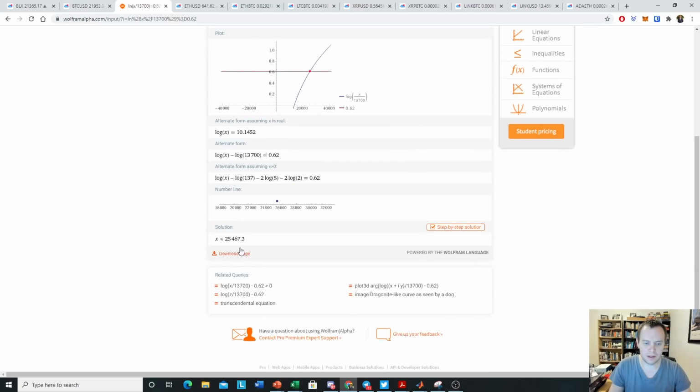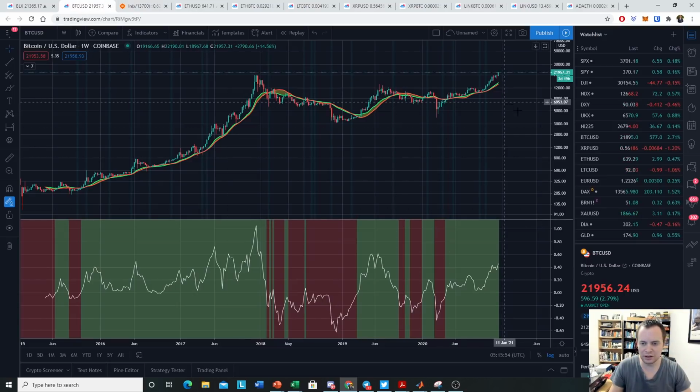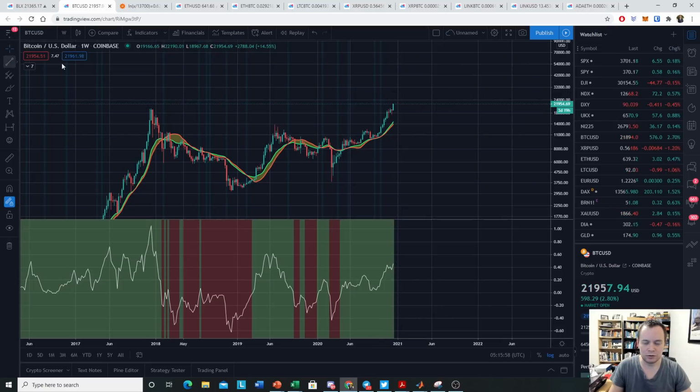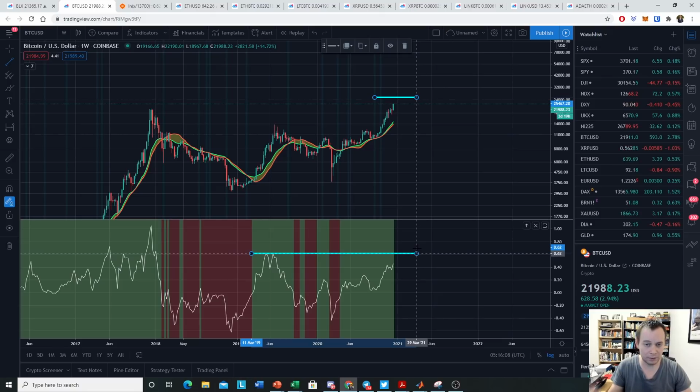Then we know that in order for us to get to the same level of overvaluation, Bitcoin would need to go to 25,467. So if Bitcoin were in fact to go to 25,467, which is right here, then we would reach the same level of overvaluation from the 20-week moving average that we reached in the summer of 2019. Pretty interesting that would be the level we would need to get to.